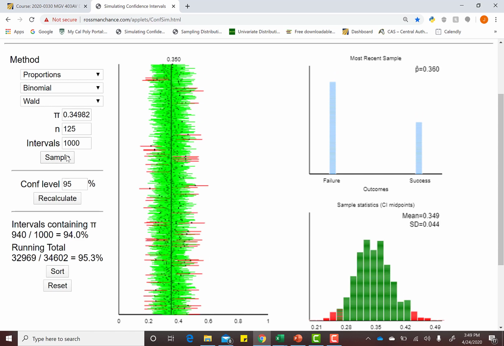What we can learn from this is if we created an infinite amount of confidence intervals, 95% of them will capture that black line. But we're obviously not going to create an infinite amount of confidence intervals. So another way we can think about this is we're 95% confident that the interval we create would capture our population proportion. Let's go back to some notes.